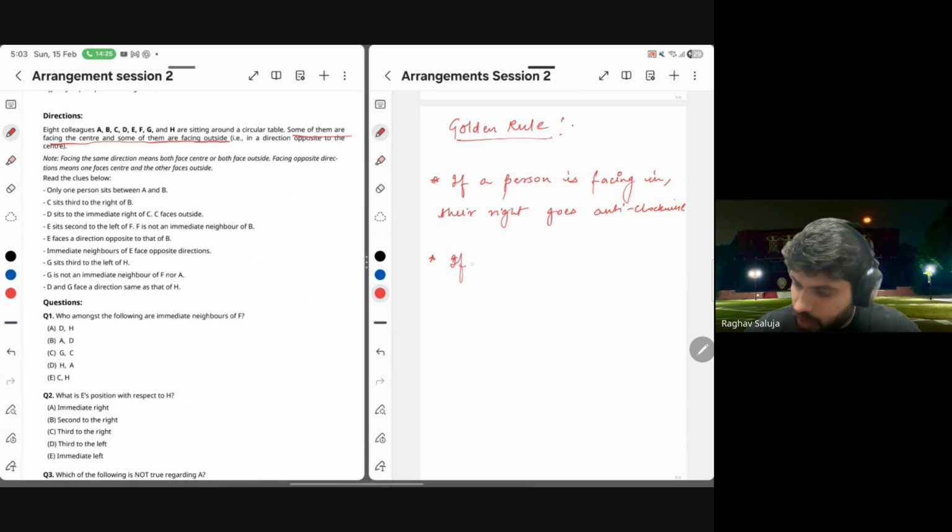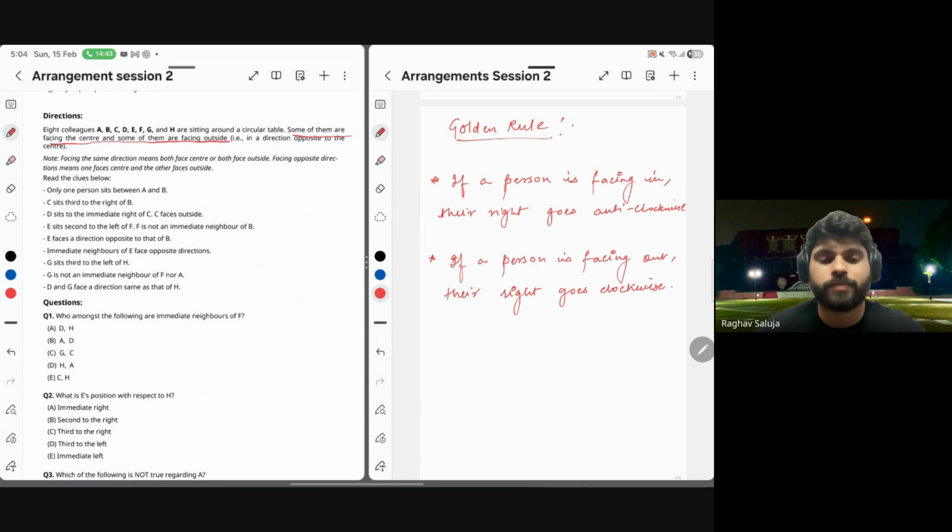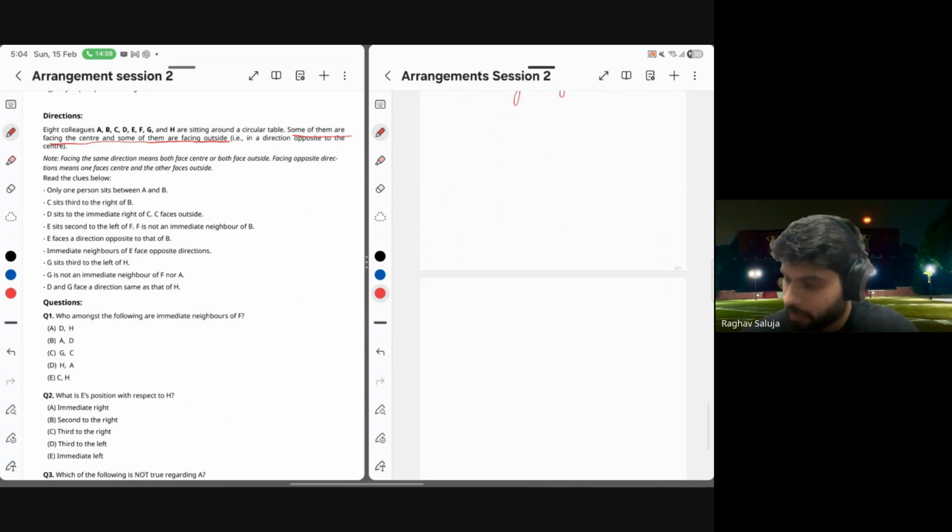If a person is facing out, their right goes clockwise. Golden rule for solving circular arrangements. इसको याद कर लो, दिमाग में छाप लो. ठीक है? Now let's start. We'll keep on coming back to this rule again and again.